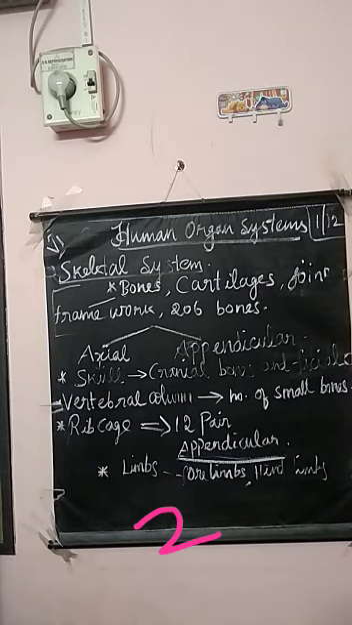Okay, so forelimbs are used for holding things. Then hind limbs are used for walking, sitting, running, all that. Okay, so this is about limbs.